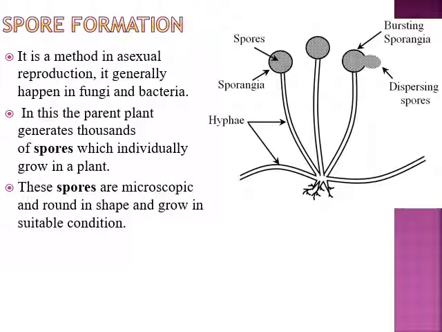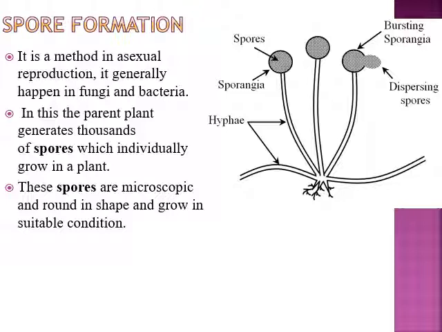Another mode of asexual reproduction is spore formation. It generally takes place in fungi and bacteria. Here I have mentioned Rhizopus, which is a fungus, and this Rhizopus contains a spore-containing body known as sporangia, in which the spores are contained. These spores, upon bursting, disperse in the environment, and on getting favorable conditions these spores start germinating into a new body.